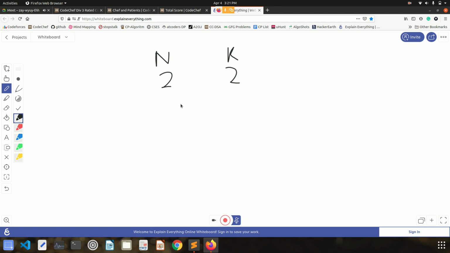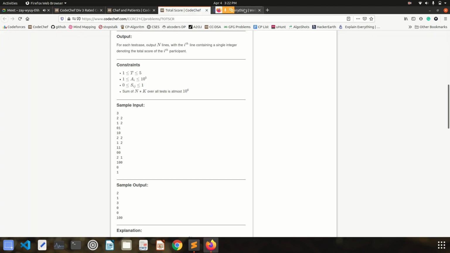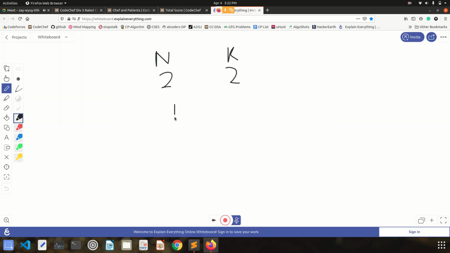For each problem we are given the points associated with that problem. So if someone solves the first problem, that person will be given 1 point, and a person who is able to solve the second problem will be given 2 points, right?